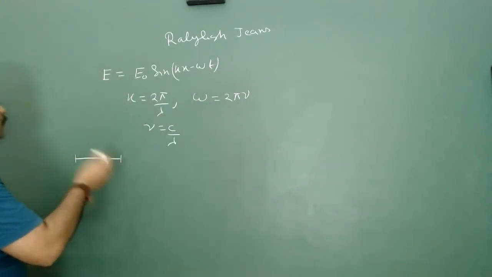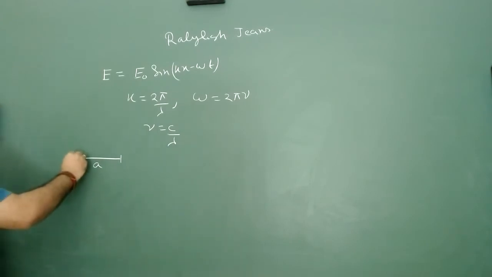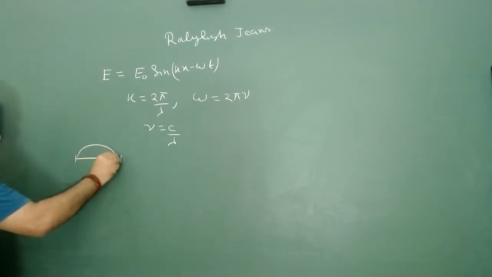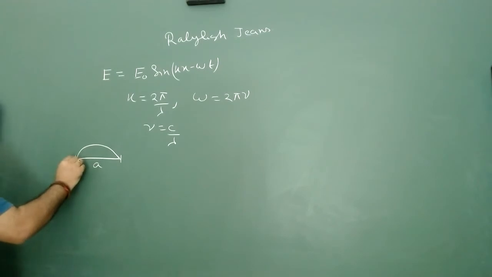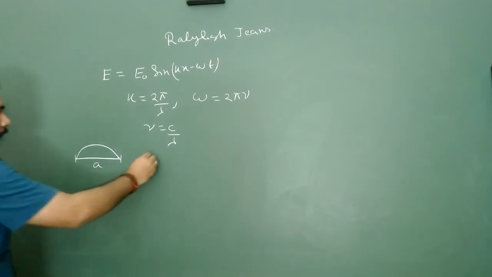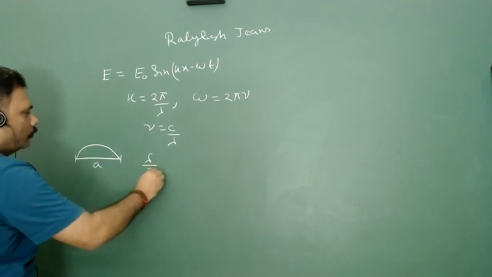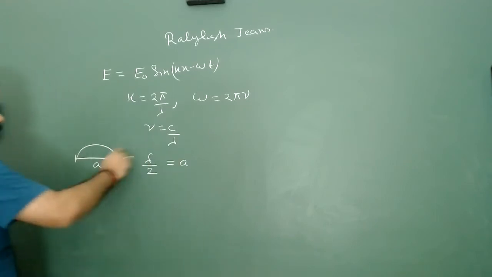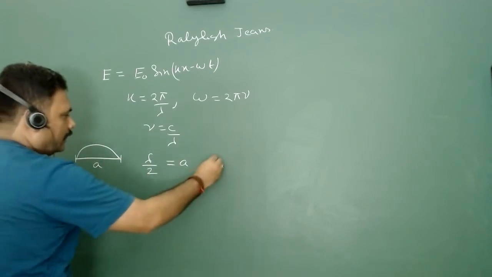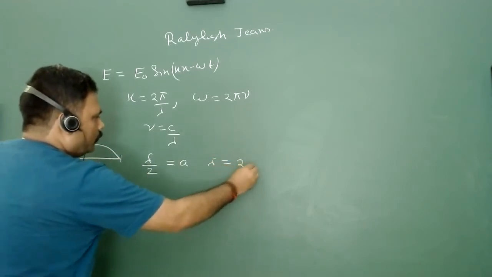So what is the trick? What are the possible independent waves? The possible independent wave can be the fundamental mode, because we know that at the ends the node has to be 0. So from here we can write lambda by 2 must be equal to a, and we can say that lambda is nothing but 2a.